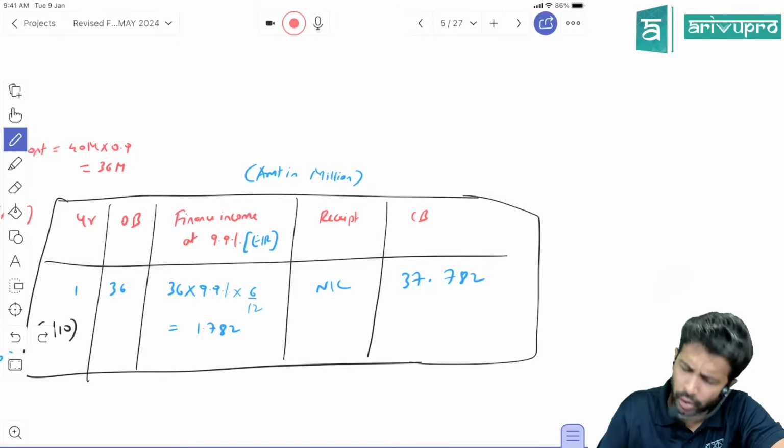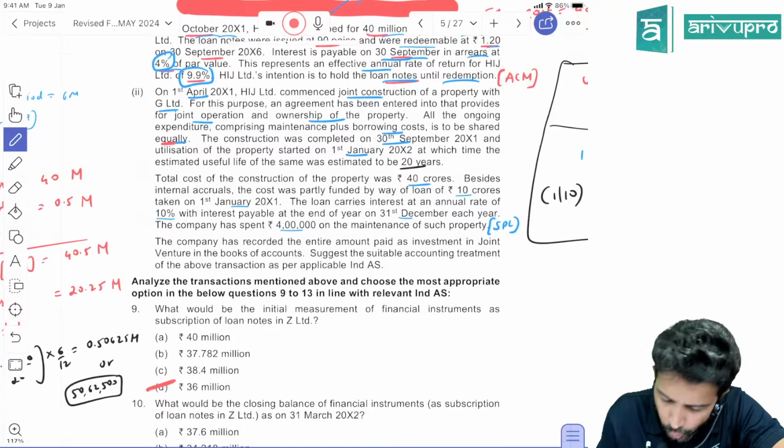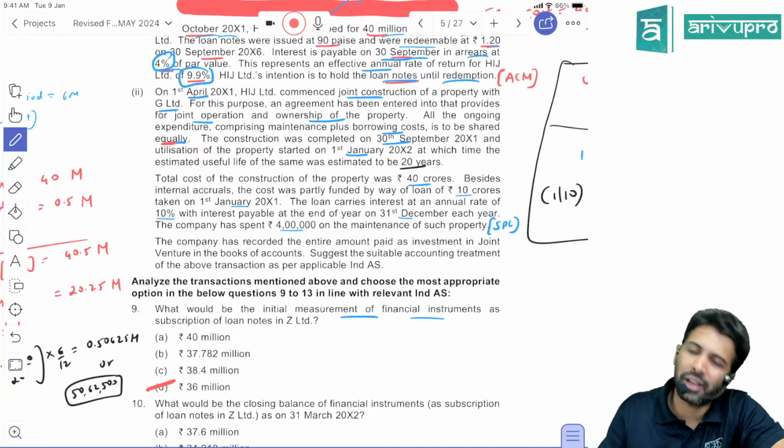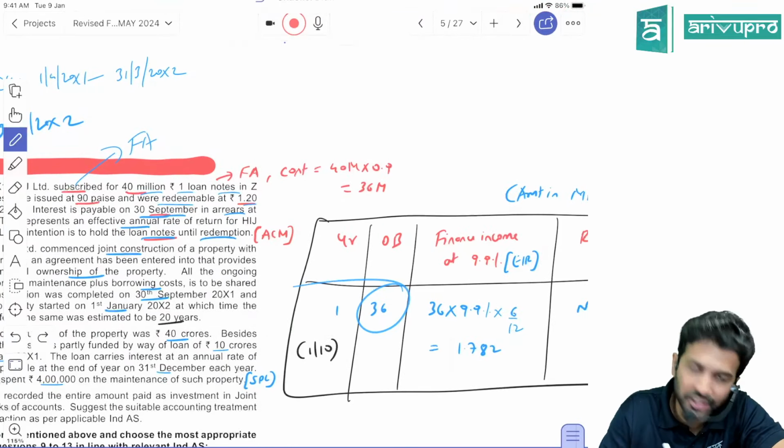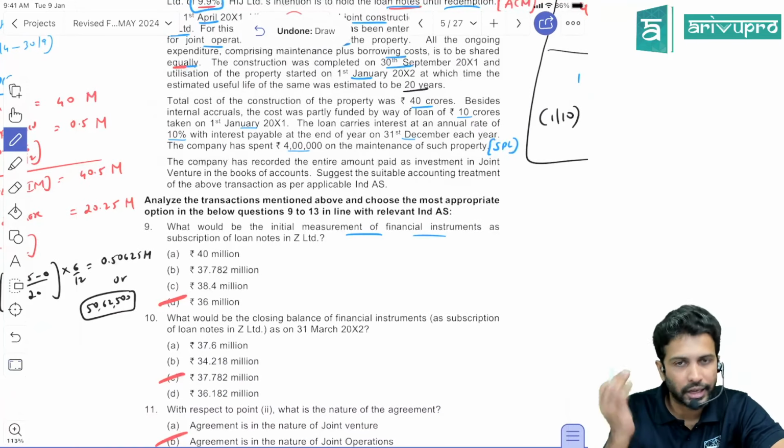Usually the question will revolve around that. So let's see what they're asking. What will be the initial measurement of the financial instrument? Initial measurement will be 36 million. So D for Delhi is the right option.